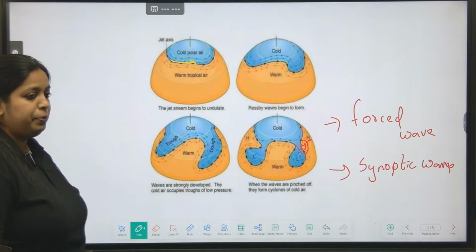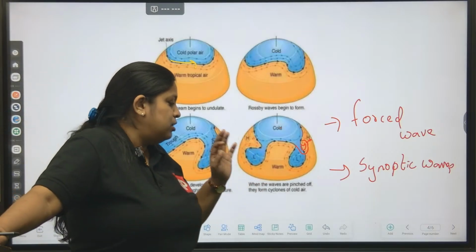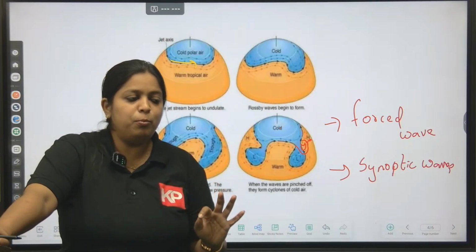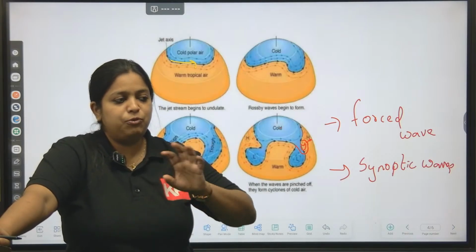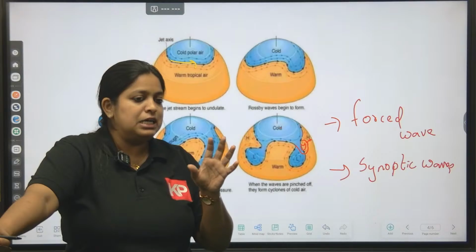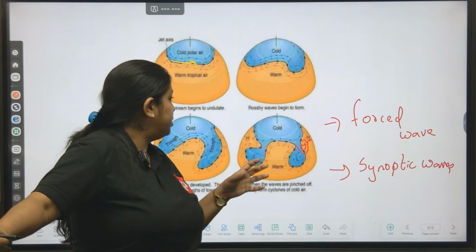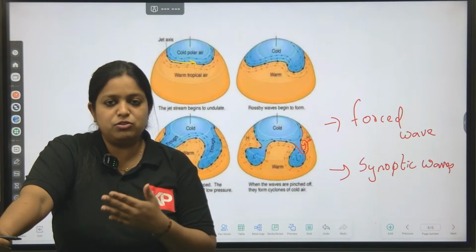So this is clear. The major cause of Rossby waves is the meanders of the jet stream. They form because the jet stream becomes weakened. Why does it become weak? Because of the reduction in the temperature contrast. And if the jet stream becomes weaker or its speed reduces, then the Coriolis effect will also become weaker.